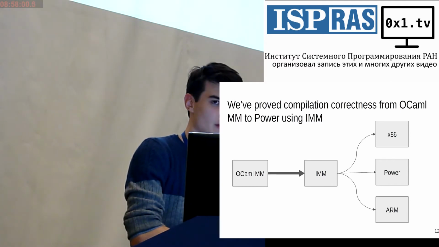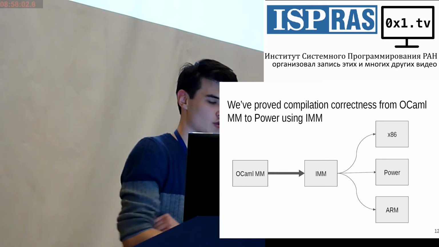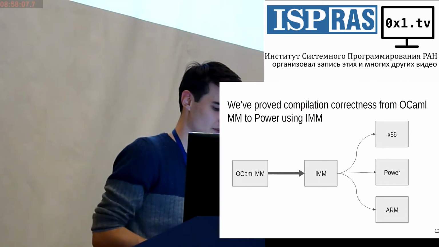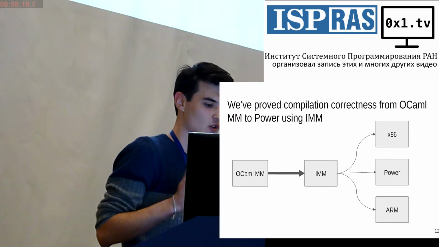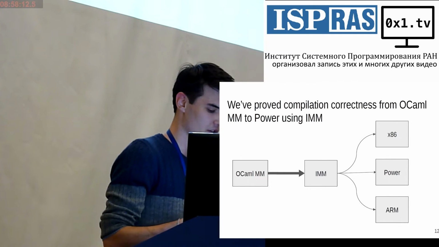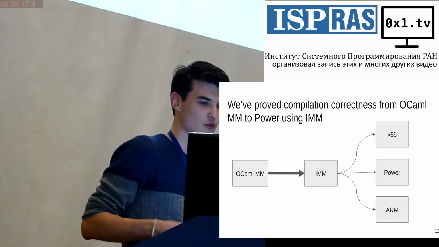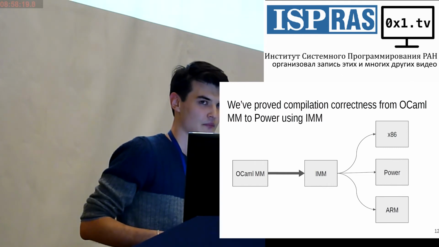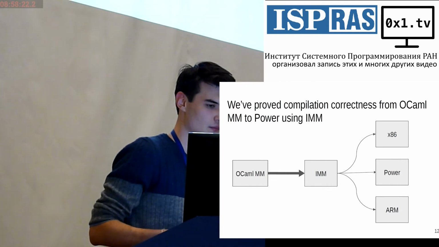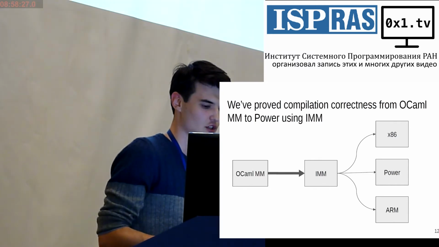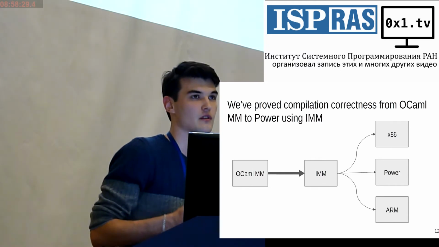Answering your first question, what you offer is introducing intermediary execution, and here we use such a model. Actually, this intermediary model is used for compiling not only the OCaml memory model, but other models, like C++. So instead of proving the correctness of compilation for every model and every architecture, we're using an interim version, and we reduce the amount of work.